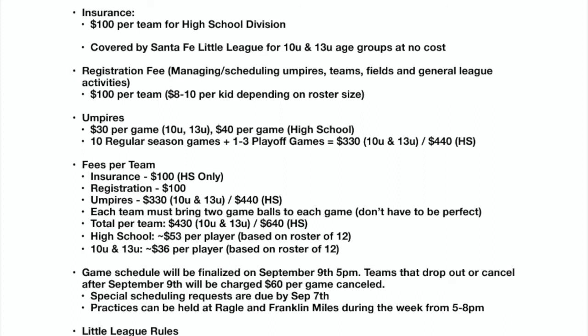So basically the total per team, if you're a 10U or a 13U team or a high school softball team, I should say, then it's going to be $430 per team. If you're a high school baseball team, it's going to be $640. And really, remember, the difference between those two is pretty much the insurance and the slight increase in the umpires from $30 to $40 per game for the high school division.